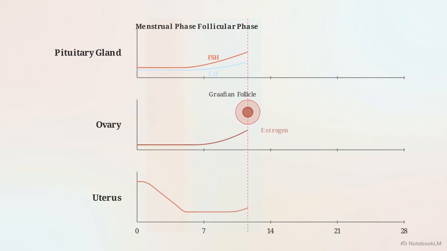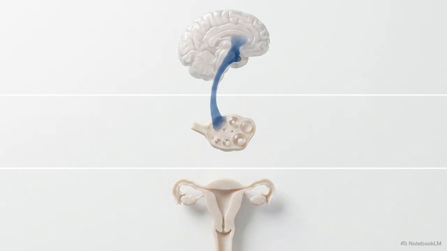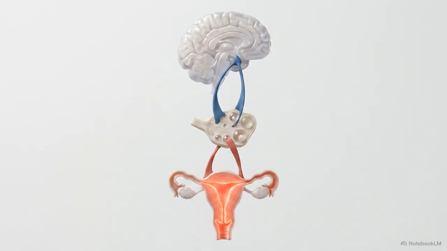As it grows, this Graafian follicle acts as a temporary gland, secreting its own hormone, estrogen. This newly secreted estrogen then travels down to the uterus to stimulate endometrial proliferation. Through proliferation, the uterine lining rapidly regenerates and thickens, building a fresh network of blood vessels. The brain doesn't directly build the uterine lining. It signals the ovary to build a structure, which then emits the chemical that builds the lining.